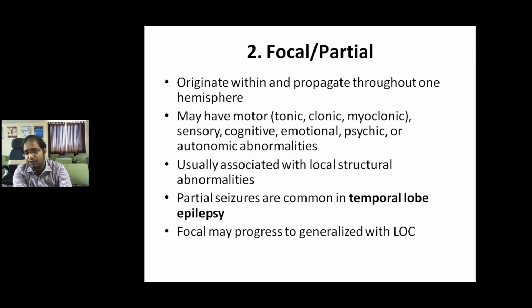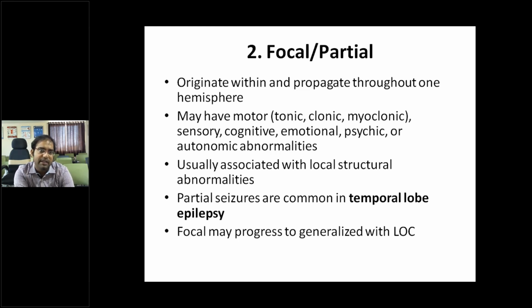And partial seizure, focal or partial seizures, originates within one small part of the hemisphere, or a small part of the brain, and then propagates throughout that one hemisphere. Later it can be generalized by progressing to the other hemisphere also.